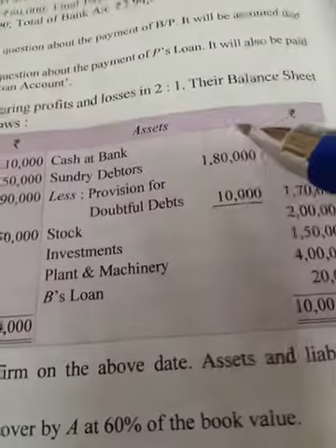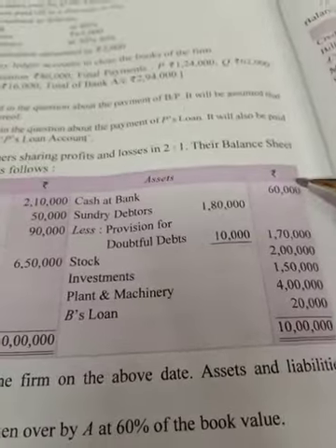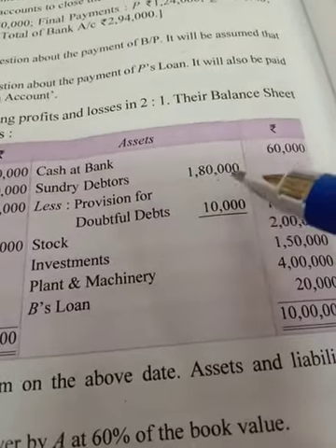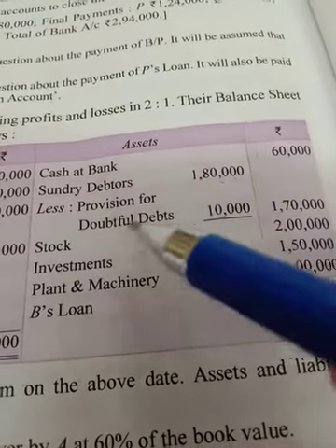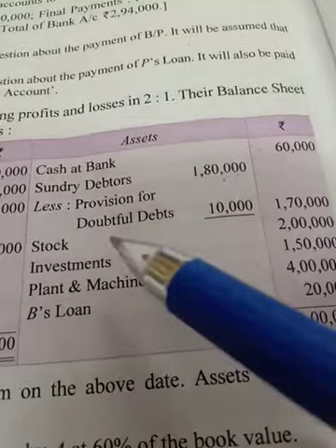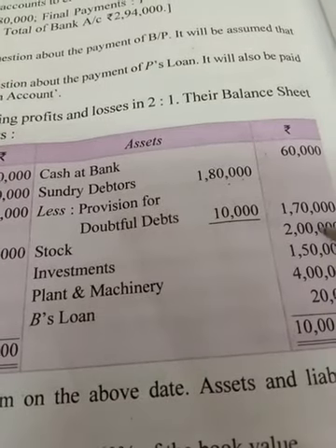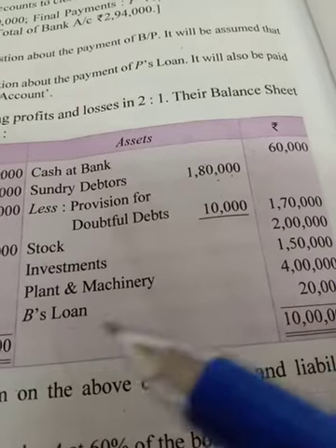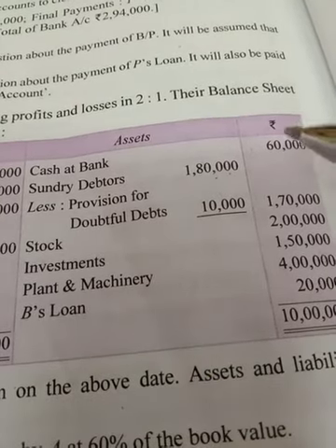Now the asset side, cash at bank, for which you have to make a bank account at last. There you will show this balance on the debit side. Sundry debtors 1,80,000 is to be transferred to the realization account with the full amount, and the provision for doubtful debts will be transferred to the realization account credit side with 10,000. Now stock 2 lakh is to be transferred to the realization account. Investment 1,50,000, plant and machinery 4 lakh, and there B's loan account is given on the debit side.